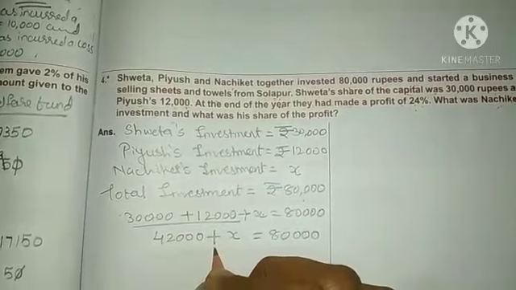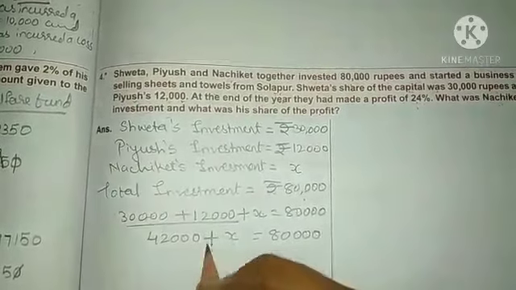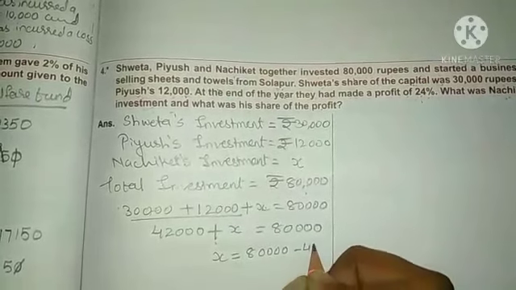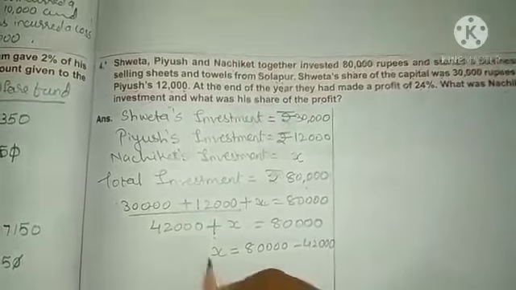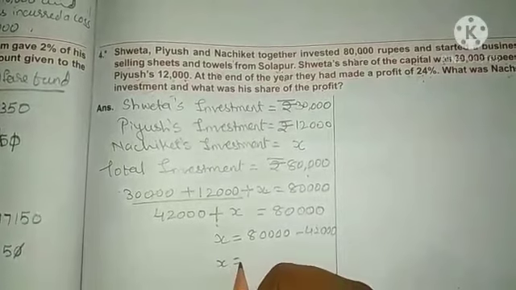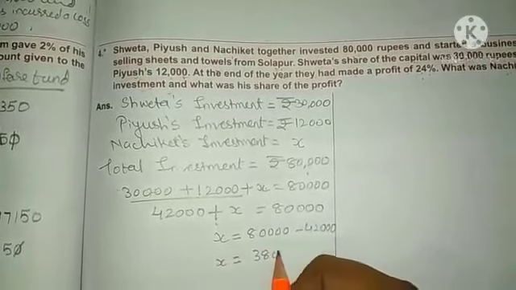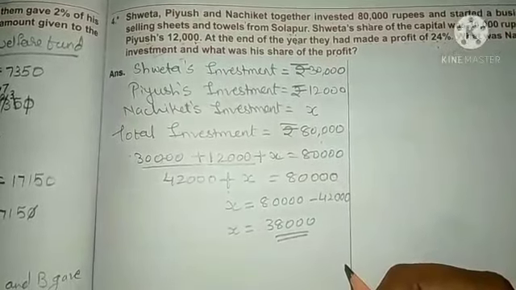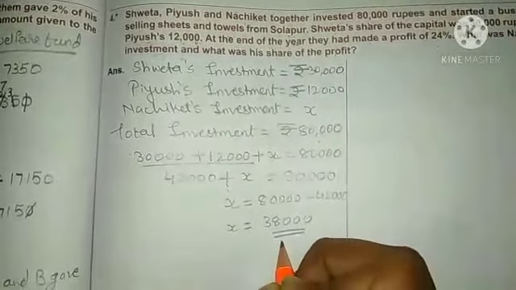So this addition will become subtraction. So X is equal to 80,000 minus 42,000. So what will you get? The value of X over here, you will get 38,000. So what is the investment of Nachiket? The investment of Nachiket is 38,000.